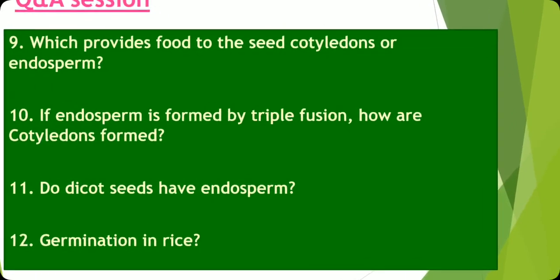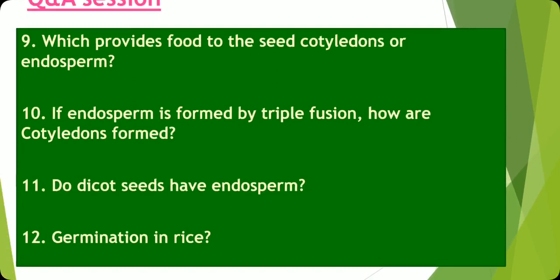Now the next question: which provides food to the seed, cotyledons or endosperm? The answer is very clear. It depends on the type of the seed. If it is endospermic seeds or albuminous seeds, then the endosperm develops more and more, and that provides nourishment to the germinating embryo.